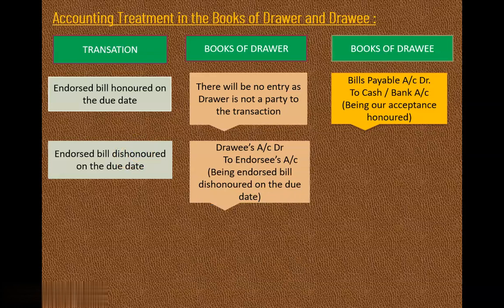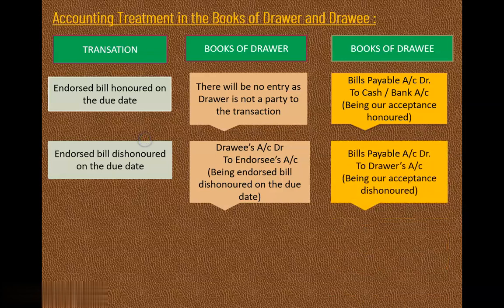Drawee's account debited to endorsee's account. As again, as said here, drawee is going to become the debtor, and this bill was endorsed, and therefore endorsee is the keyword. And here in his book, bills payable account debited to drawer's account, right? And students, remember, whenever I am discussing with you, the dishonor entry in the books of drawee is always going to remain the same. That is bills payable account debited to drawer's account.